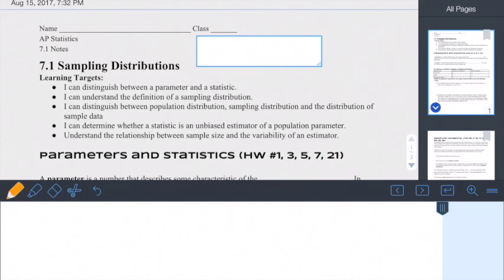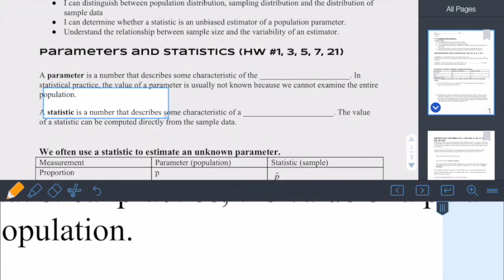Hello AP Stats students, this is 7.1 on sampling distributions. You're going to notice in this chapter that we've been doing sampling distributions this whole school year, and hopefully you put that together. So we've used these words before, but we haven't really defined them that much for you.